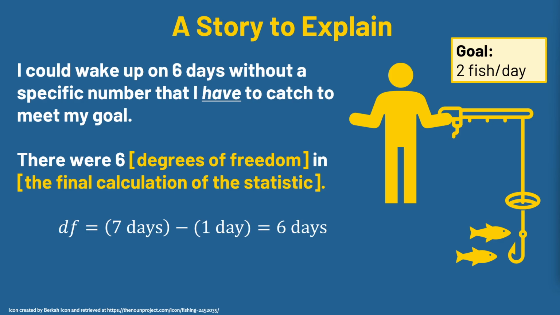All right, and so degrees of freedom, the basic formula here, if my sample was 7 days minus 1, 6 days, that was my degrees of freedom, and that is why degrees of freedom often is calculated as n minus 1. I hope this is helpful.